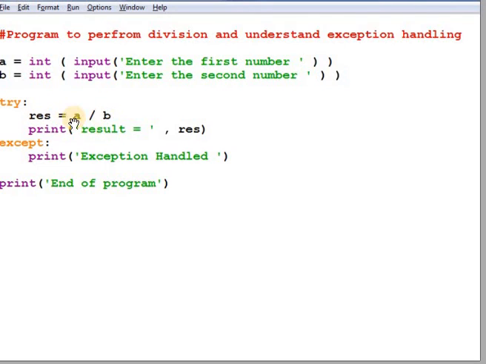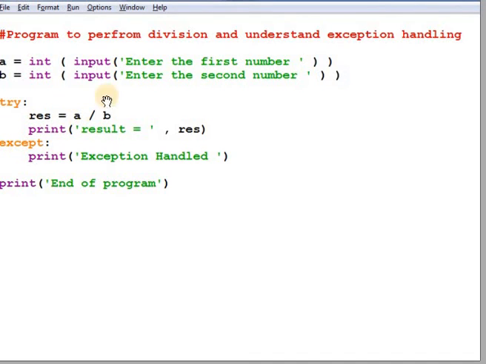In the try block I am doing the division operation. So res is equal to a divided by b, and whatever the result is, it is printed by using print of res. If during the execution of the program I give a float value or the value 0, and an exception occurs, then